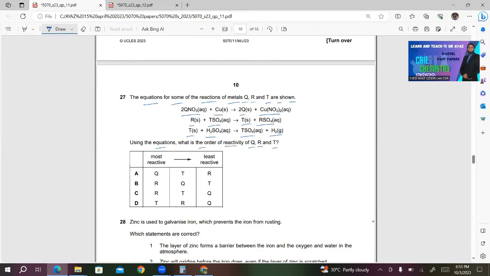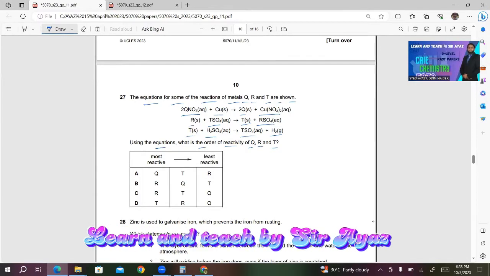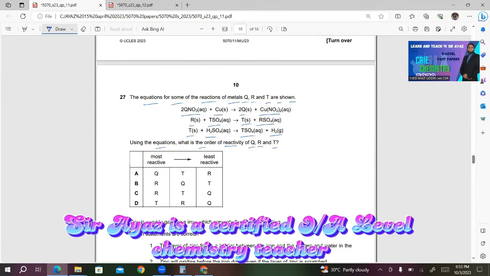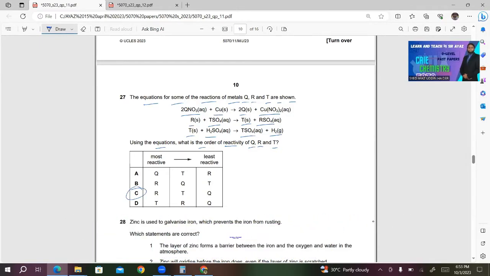R is more reactive than T. T is more reactive than hydrogen, which means it's above hydrogen. And Q is replacing copper. Copper is more reactive than Q. So Q will be the least reactive one here in this case. So the sequence will be RTQ. C will be the right answer in this case.